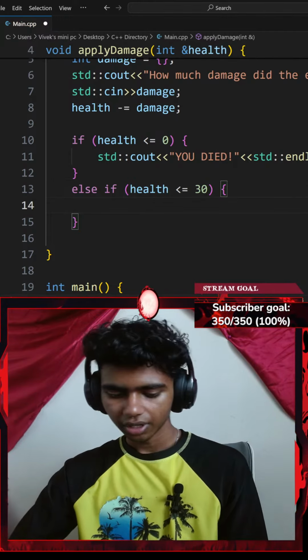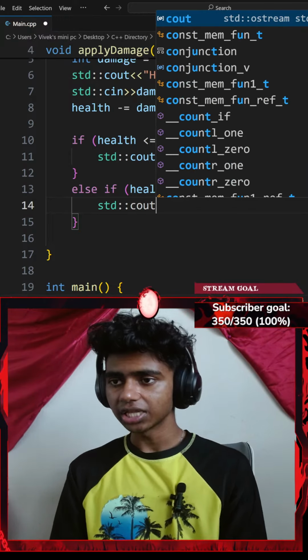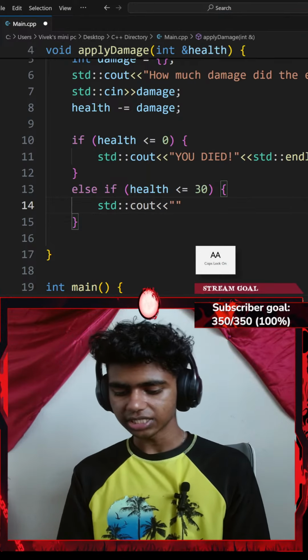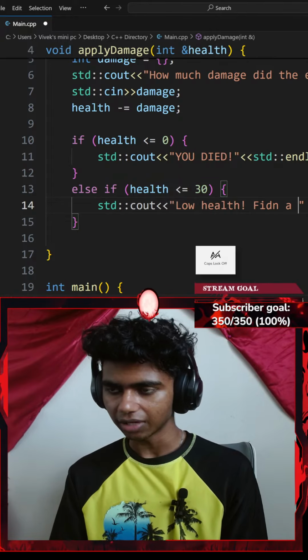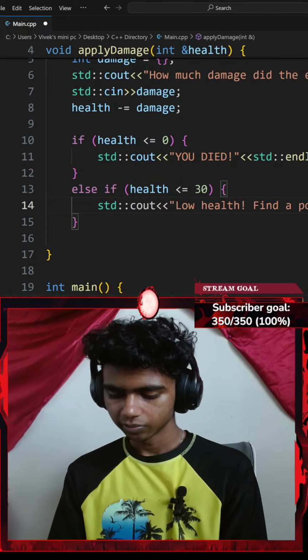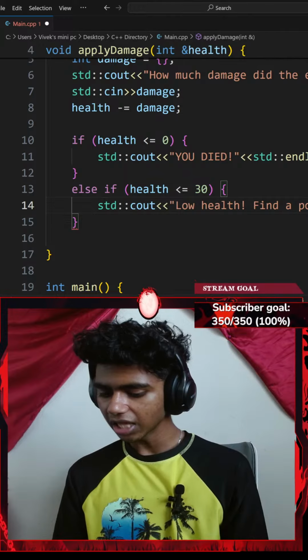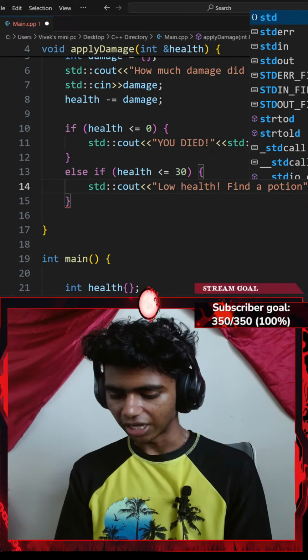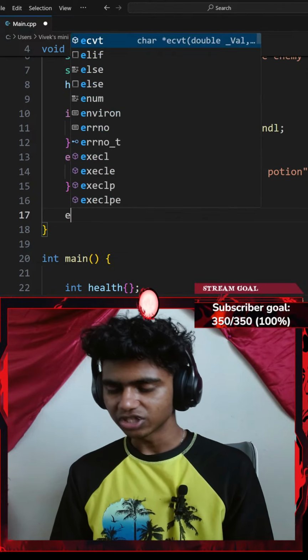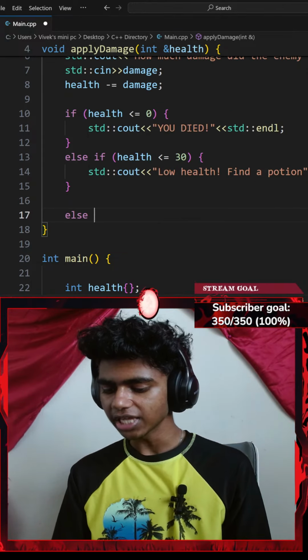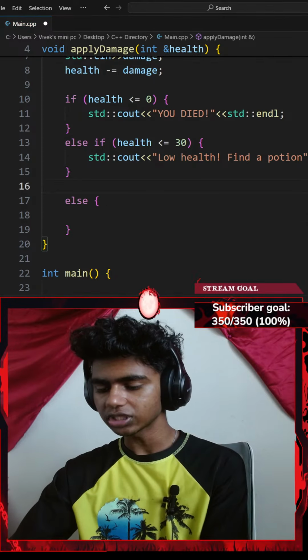There we go. And then let me add a standard console output with an insertion operator that says something like low health exclamation, find a potion. There we go. And then I'll add another insertion operator of a standard end line ending with a semicolon. That says let's go with an else clause. So I'll go with else, a pair of curly braces, and do something.